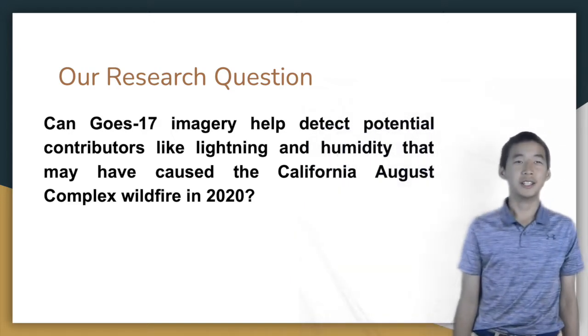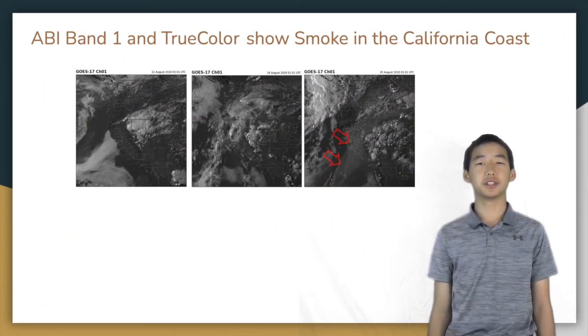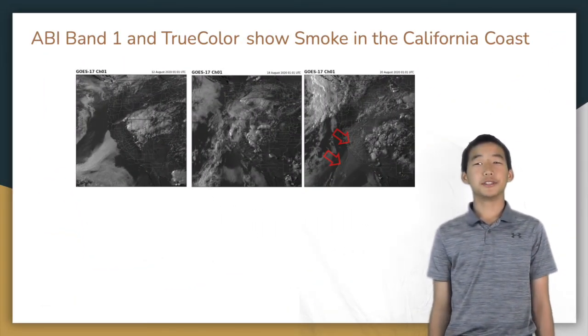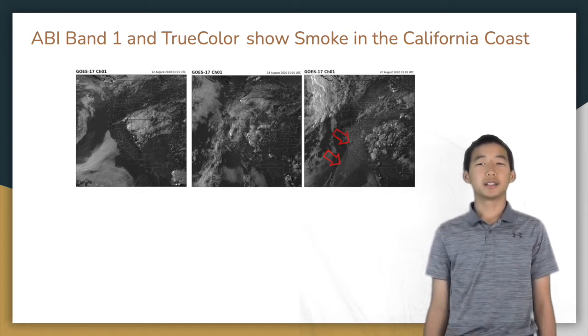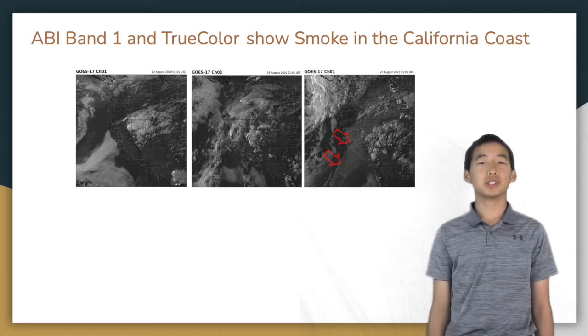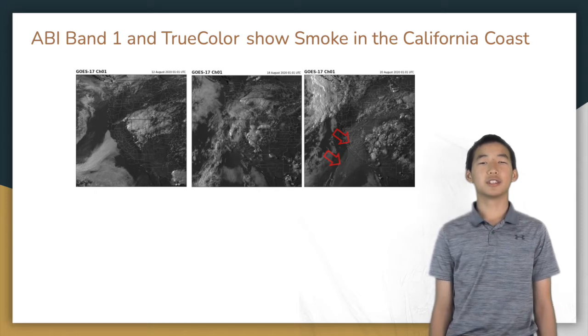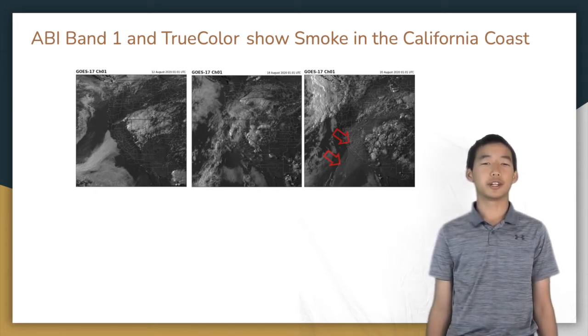Thank you, Sean. To study the August complex fire in 2020, we first visualized the smoke before and after the fire started. ABI-1 data is shown in the figures of the top row. It is a visible blue band that is good at detecting smoke, haze, and dust. Here it shows data 1 week and 1 day before the fire, but also 1 day after the fire started. We observed a massive amount of smoke a day after the fire started, which is pointed out by the red